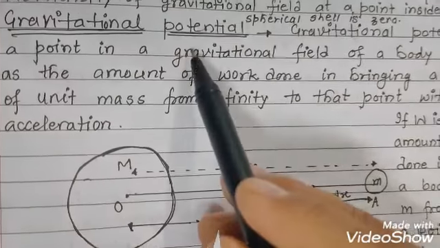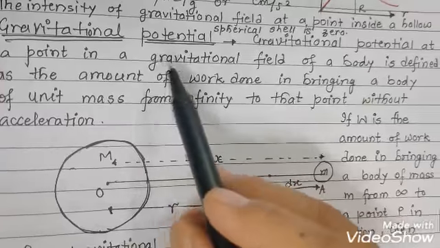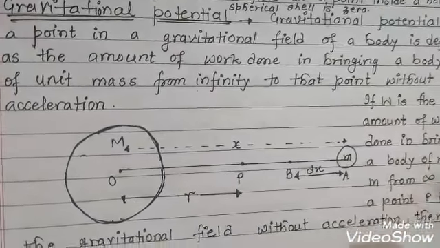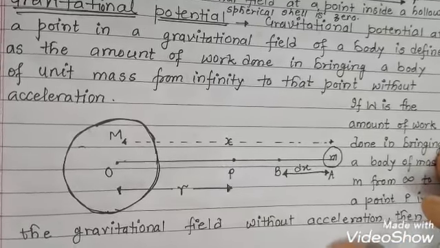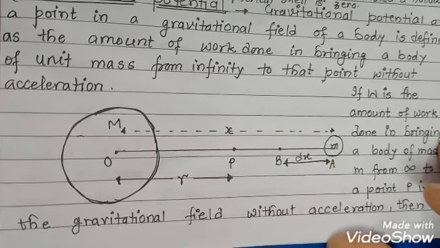Gravitational potential. The definition of gravitational potential is: the gravitational potential at a point in the gravitational field of a body is defined as the amount of work done in bringing a body of unit mass from infinity to that point without acceleration.